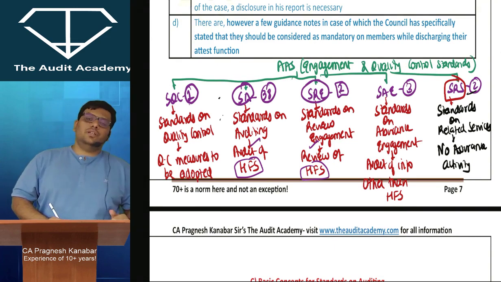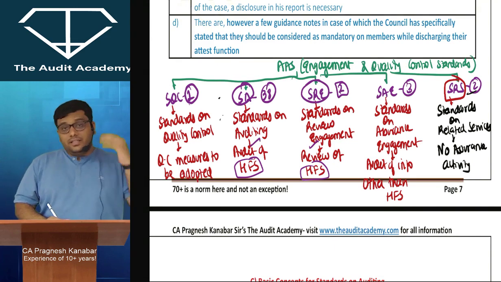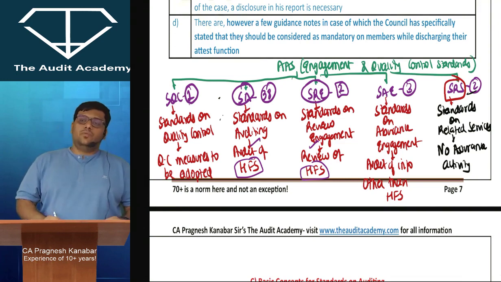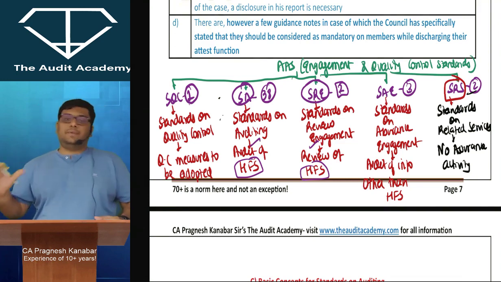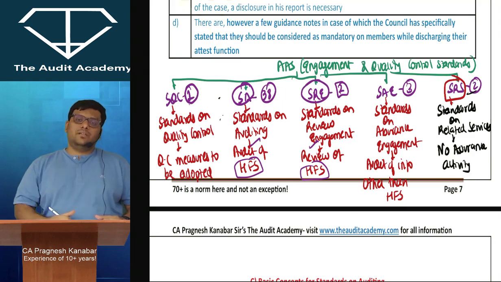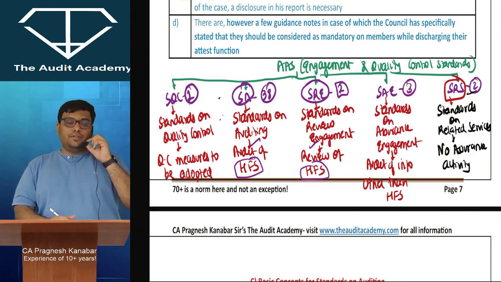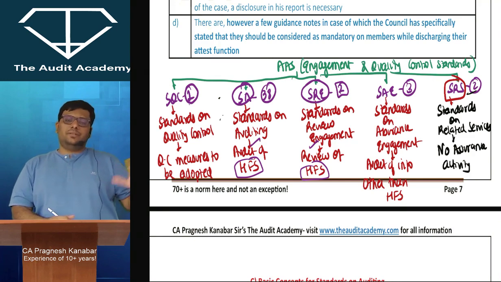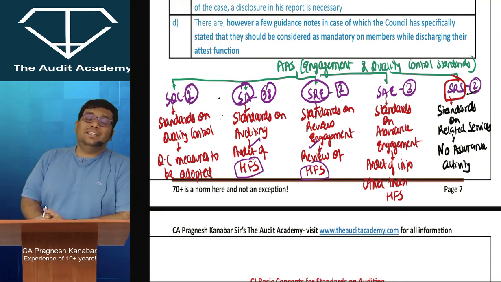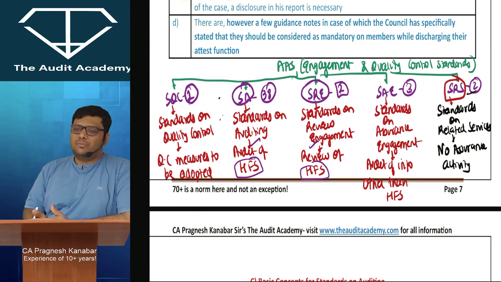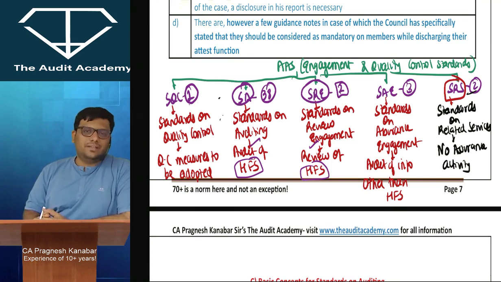Third category of question is the descriptive answers. In descriptive answers also there are 2 categories. One is application based questions, which I am expecting to be more than 50% of questions, as given by the ICAI in the outline for the new syllabus. And the balance 30, 35, 40% or so could be theory based questions, where you just have to mug up and write. There are some topics dealing with that, but don't worry, I'll make it easier for you.